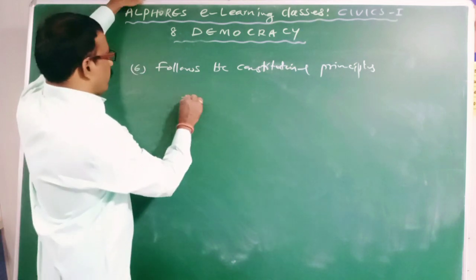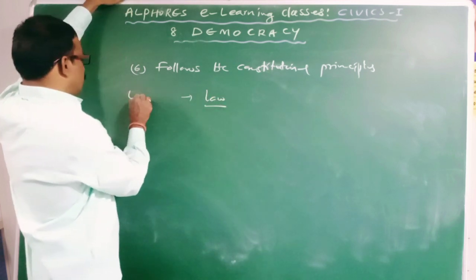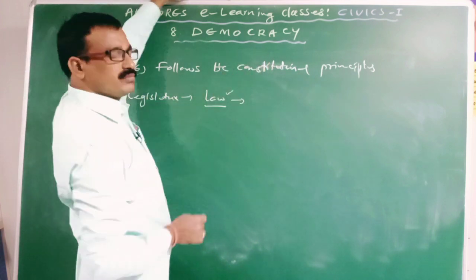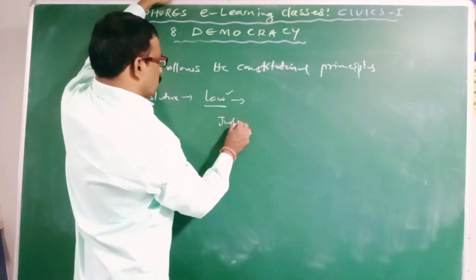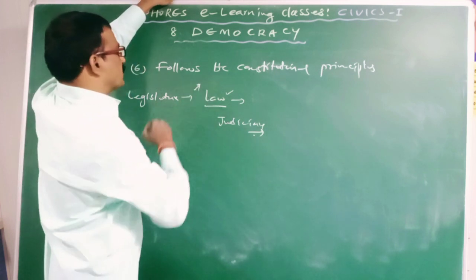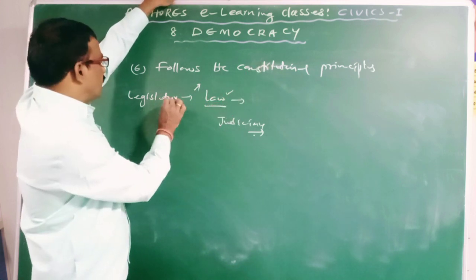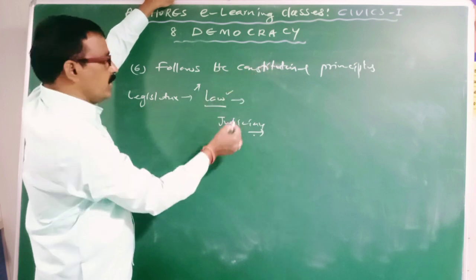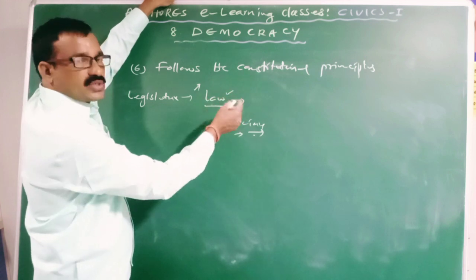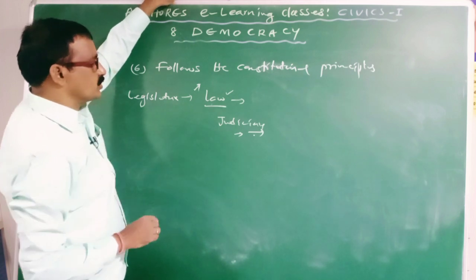Example, if the legislature formulates a law against the constitution, then what will happen? Immediately the judiciary will cancel it because the law is against the constitution. Here, if the legislature formulates a law against the constitution, the judiciary will interfere, declare it unconstitutional and cancel it, not to be implemented. Clear? This power of the judiciary is called judicial review.